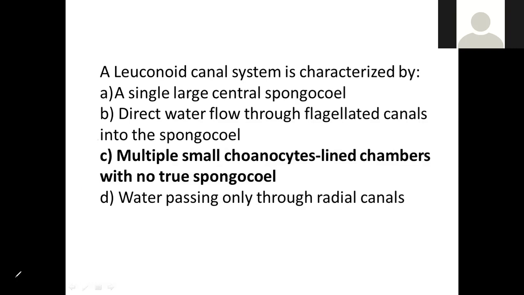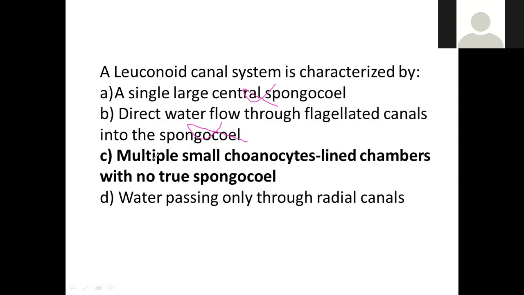It is a complex type of canal system. So what is it characterized by? A single large central spongocoel? No. The leuconoid type of canal system doesn't have a spongocoel. Direct water flow through flagellated channels into the spongocoel, that is correct for the asconoid type.